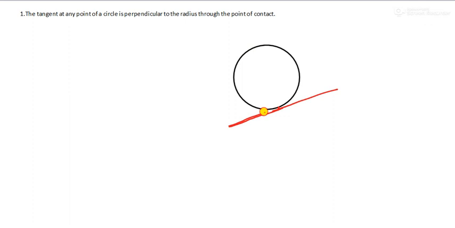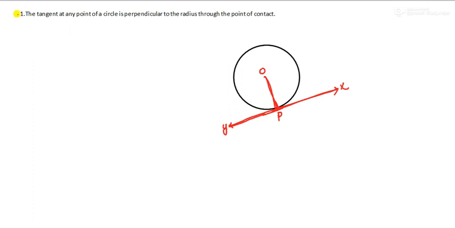Yes, this is a tangent. It is perpendicular to the radius through the point of contact. This is the center, so this will become the radius when it joins the point of contact. Let me call this P, this as O, and I'll call this tangent XY, either X here, Y here.